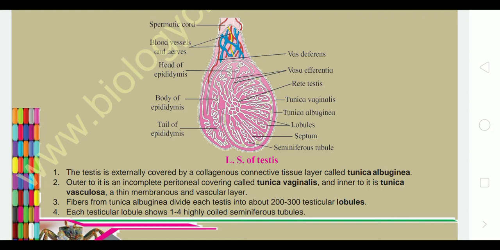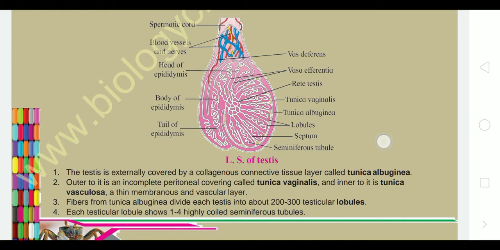Inner to it is the tunica vasculosa, a thin membranous and vascular layer, which shows the presence of most of the arteries, veins, and blood vessels.